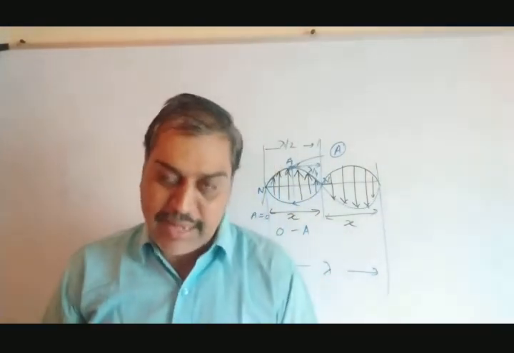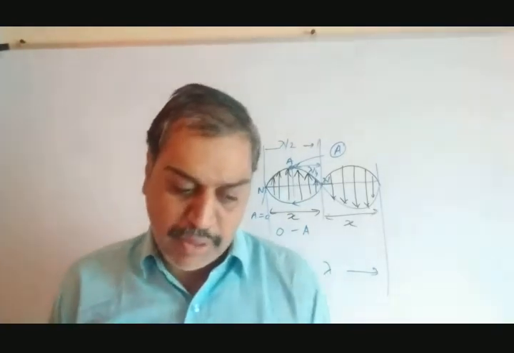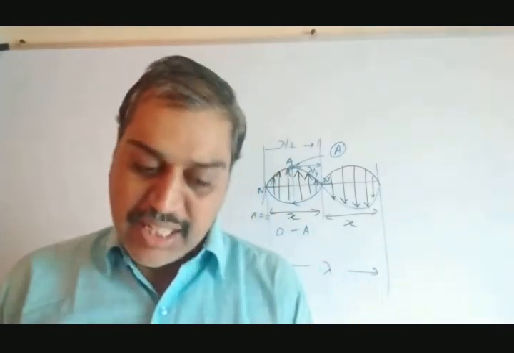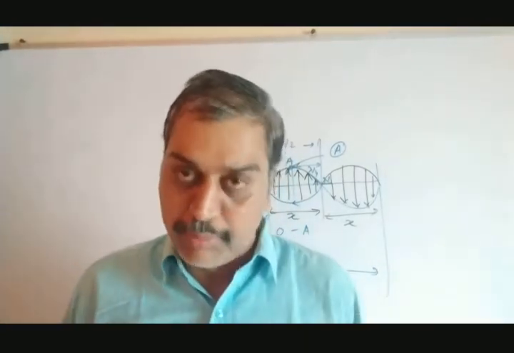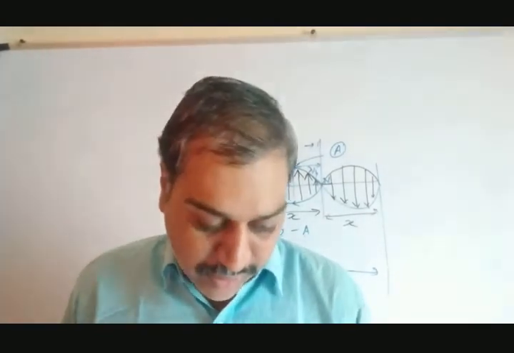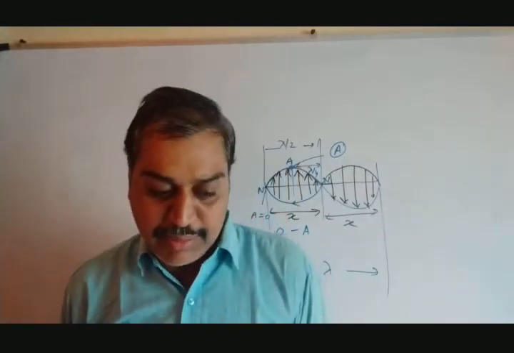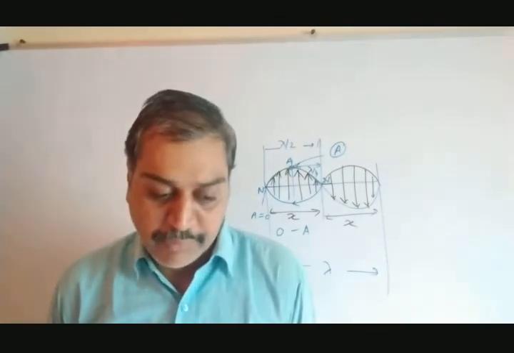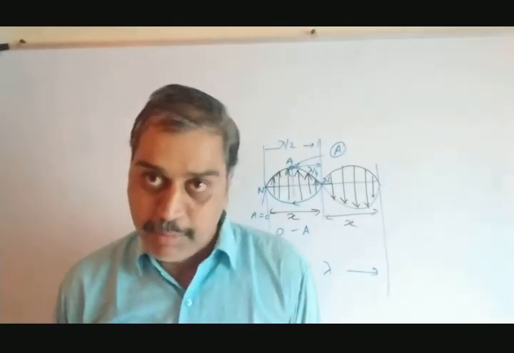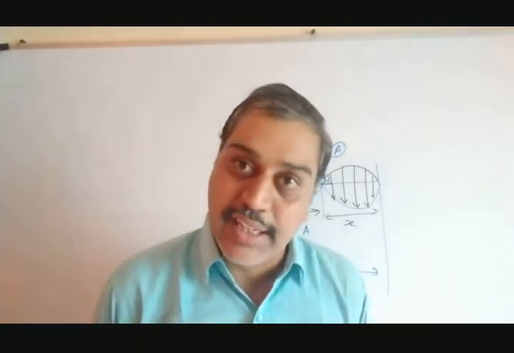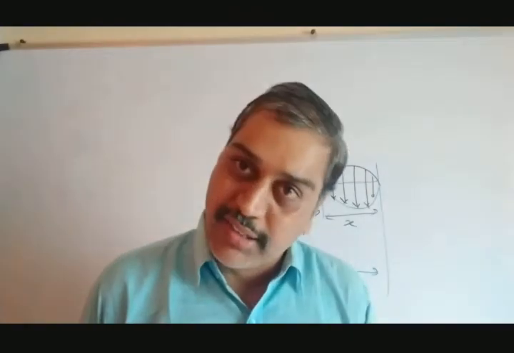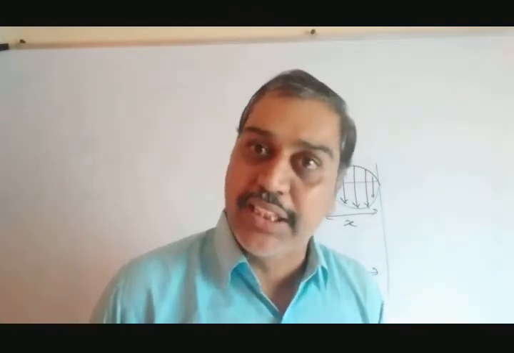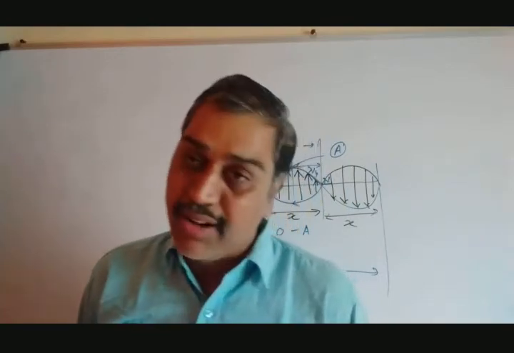After that, there is a comparison of progressive wave and stationary wave. It is very simple to explain the comparison. Let's start with the first. In a progressive wave, disturbance travels from one region to another with definite velocity. A progressive wave has some velocity. For a stationary wave, its velocity is 0. That's why it is said to be stationary. That is the first comparison, or difference.